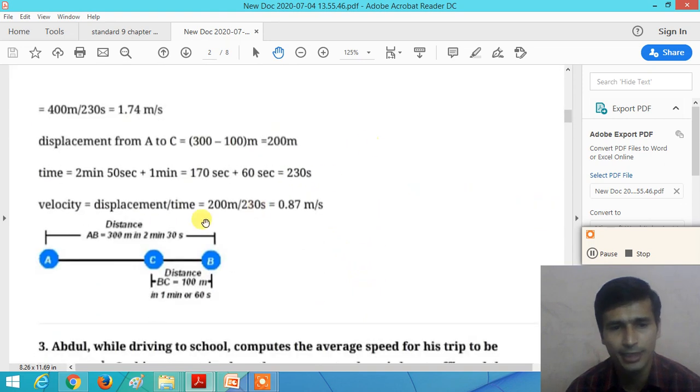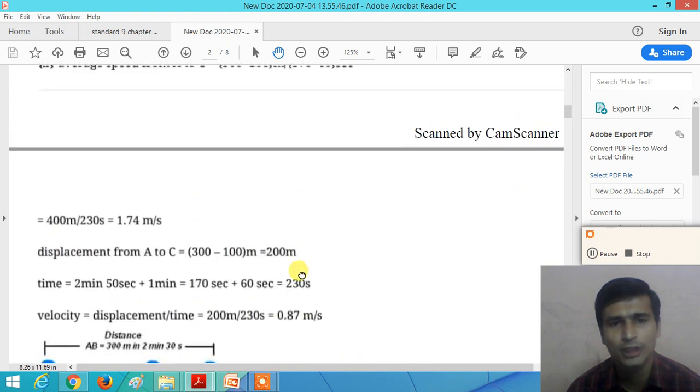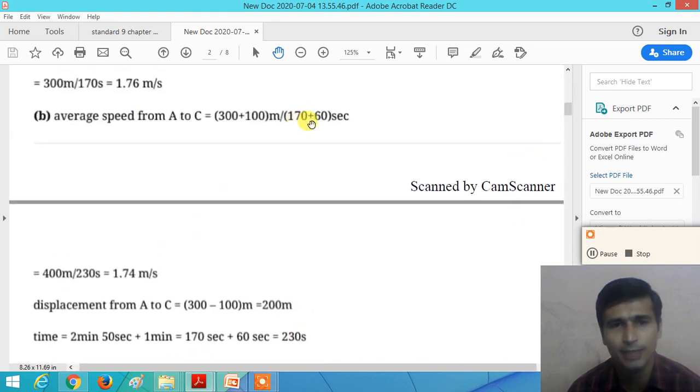Total time taken is 170 seconds for A to B and 60 seconds from B to C. So the total time is 170 plus 60. So 400 meter is the distance traveled by Joseph from A to C, right? And time taken is 170 plus 60, that is 230 seconds. So we get the average speed as